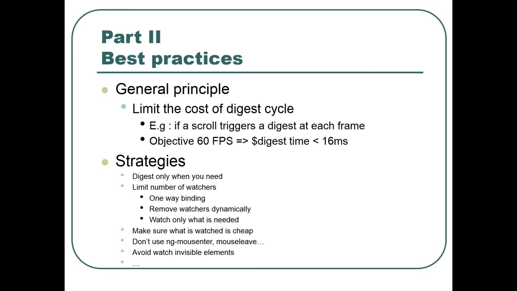Because if a scroll triggers a digest at each frame, so when you scroll each frame you've got a digest, and if you want to reach 60 frames per second, you want a digest time that is less than 16 milliseconds. Maybe 60 frames per second is a lot, but it's what we want at least, I guess. And with that we've got some strategies. So, digest only when you need. I'm going to see all these strategies.